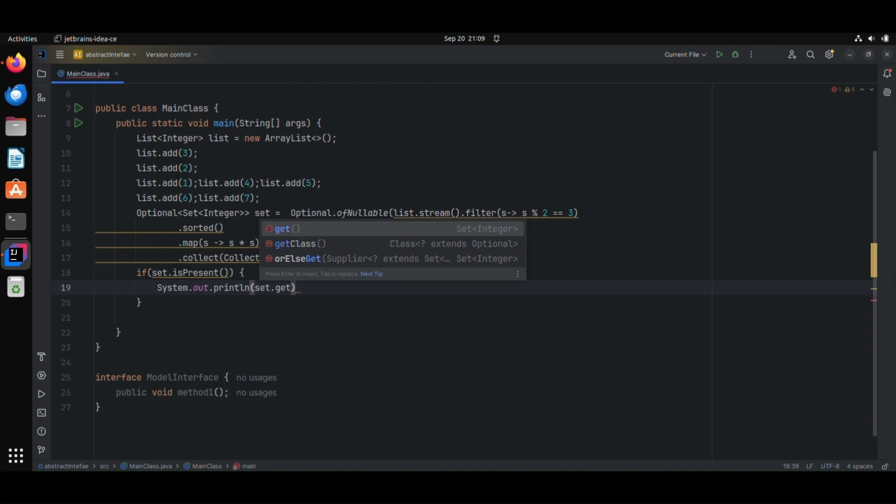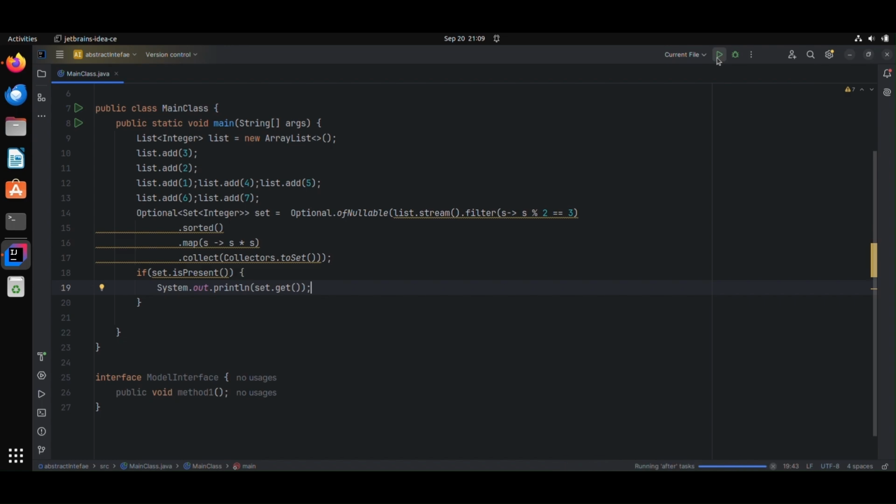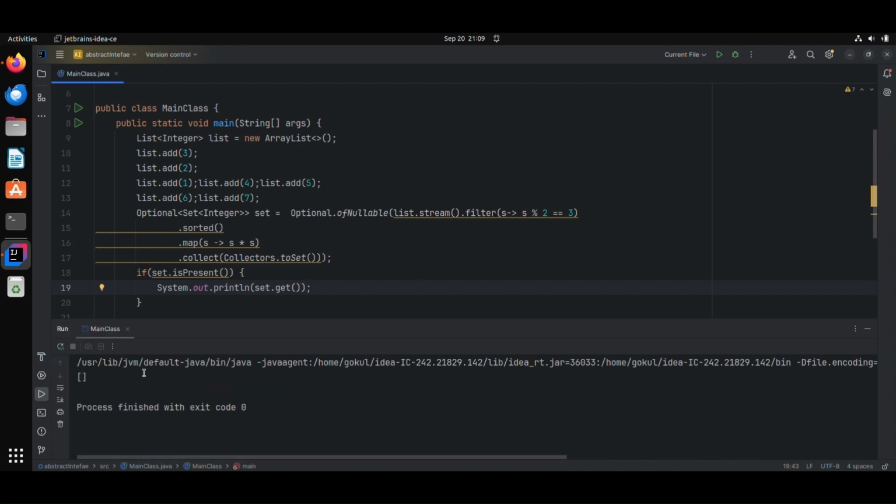We can use optional.get to get the values. So now I am printing this. Now the data is there.